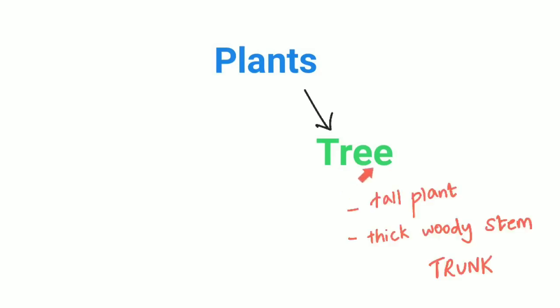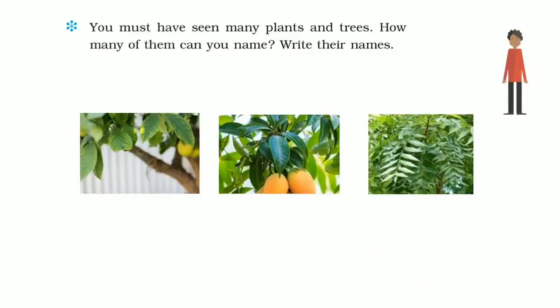Plants. Plants are living things such as herbs, shrubs and trees. They are the main source of food for human beings and many animals. Plants come in different sizes and shapes. A tree is a kind of plant. A tree is a tall plant with a thick woody stem called the trunk.